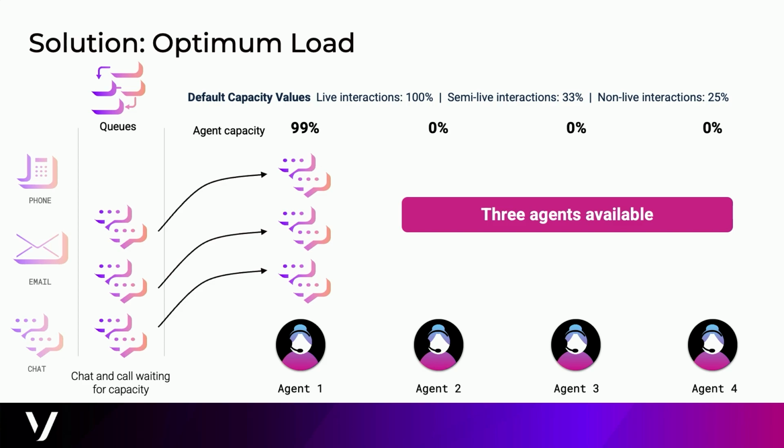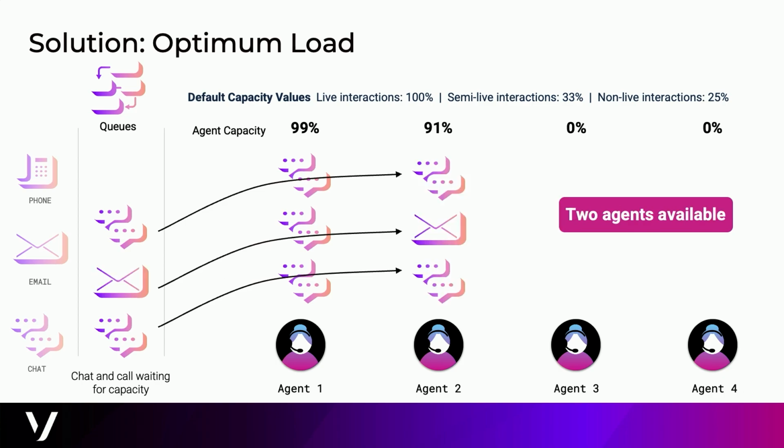What we're doing here is we start giving the chats to agent 1, and because that agent can actually handle 3 chats, because the chats have been given a 33% capacity factor, this agent 1 is now at optimum capacity, and we still have 3 agents available. So if we are unlucky and suddenly 3 voice calls come in, we can handle them.